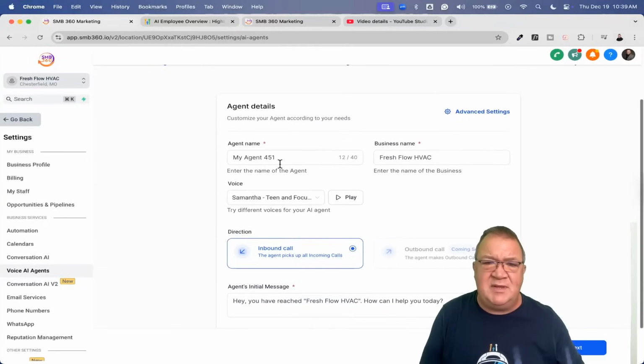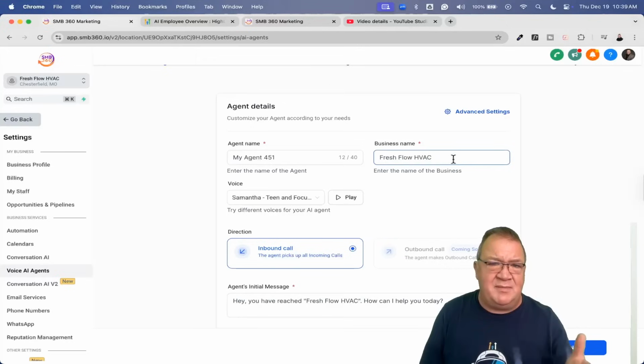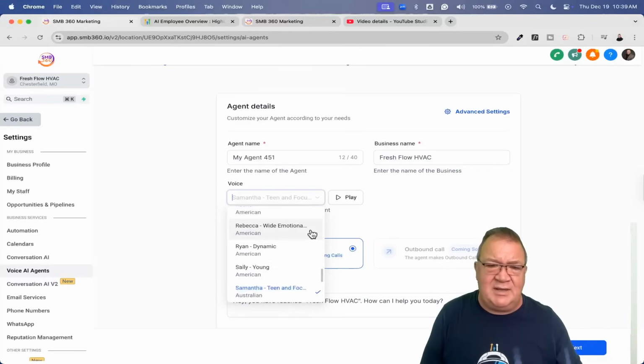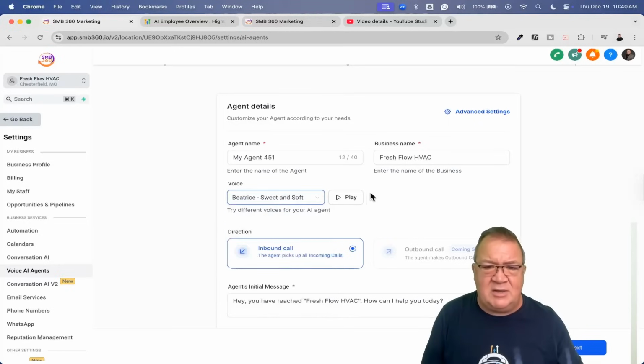Now, for the first part of this, just give it a name. I'm just going to leave this the default. The business name should automatically populate based upon the settings inside of your location, your location.name. Here are some of the things that you can choose. They have a lot of different choices on voices. So if you're looking for this, let's just say we do an Australian.